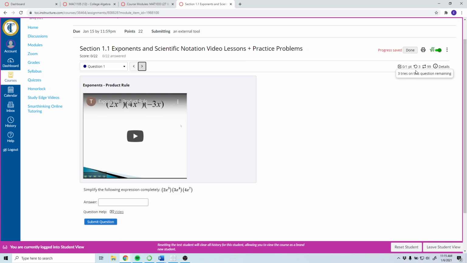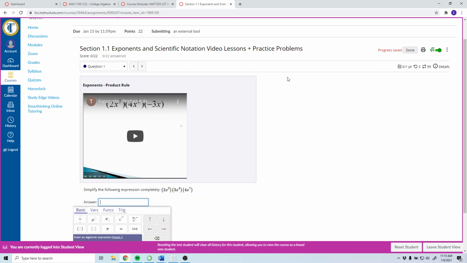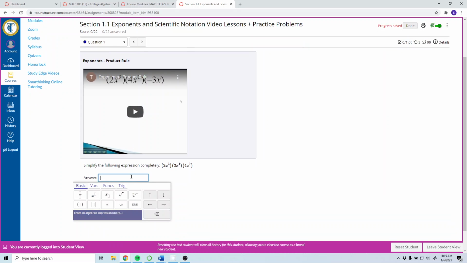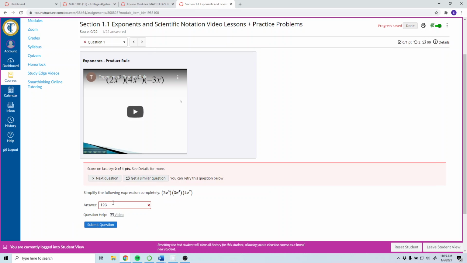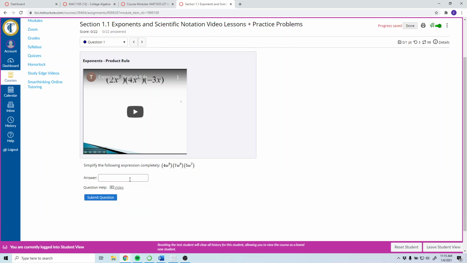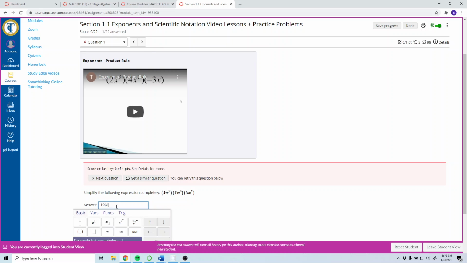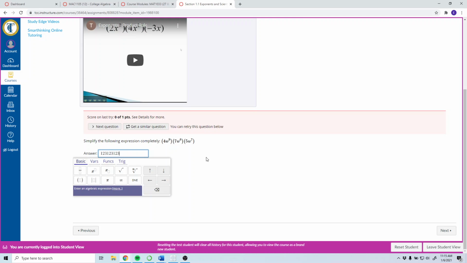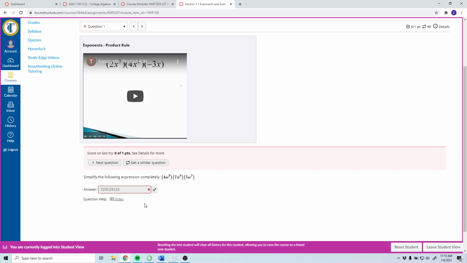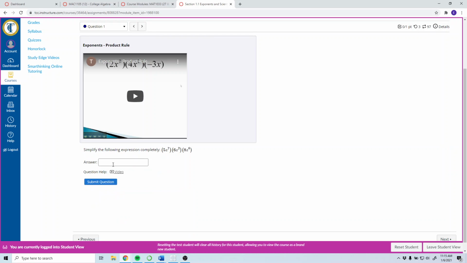And what I want to show is how the grading works. All right, so on each problem, you start off with 3 attempts. So I'm going to get it wrong 3 times on purpose. And you'll notice after my 3rd time, I cannot re-enter my answer. So let me just do that again. I answer it once. Notice that the submit question button is still here. Twice, it's still there. After the 3rd time, it goes away. So I can't answer it again as it is. It will tell me the answer, so you can compare, maybe see where you're going wrong. But you get a similar question.